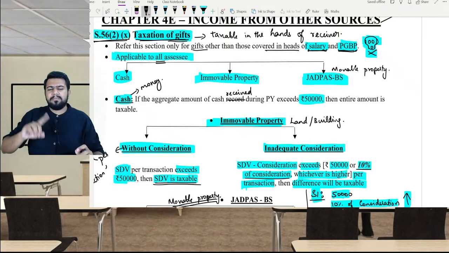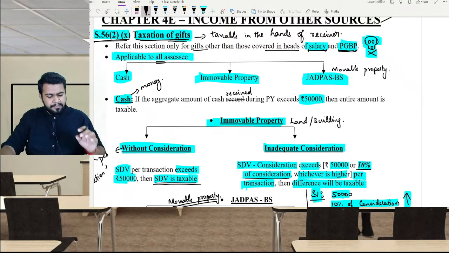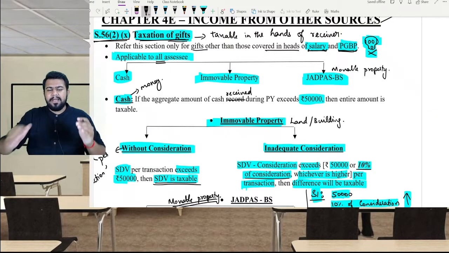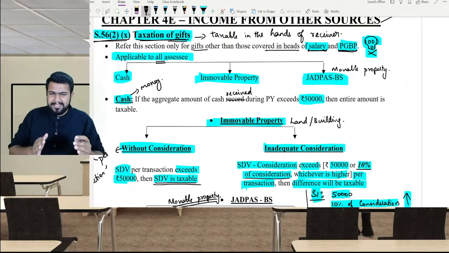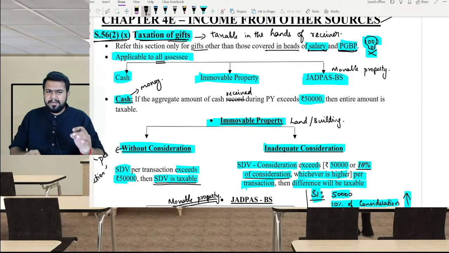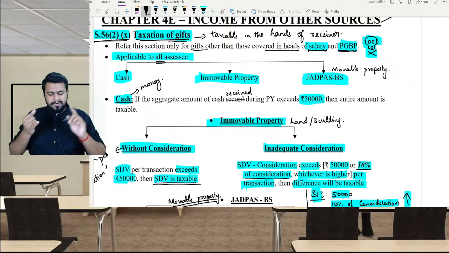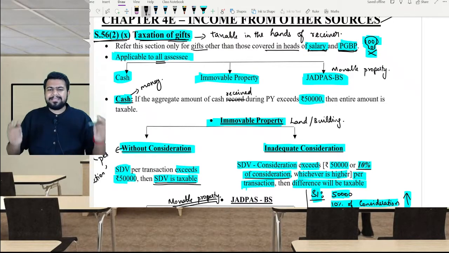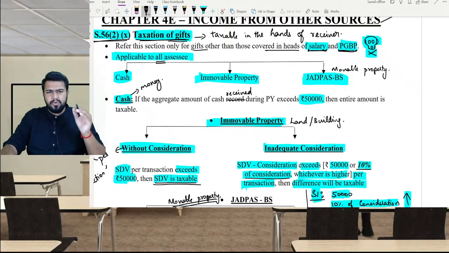If you don't remember, go and refer to the salary chapter. Now let's come to PGBP. If in the course or furtherance of business an assessee receives any gift, then it is taxable under the PGBP head of income. If any gift is not covered under salary or PGBP, it is taxable under 56(2)(x).